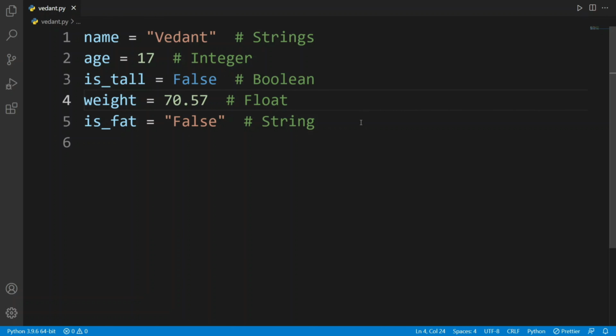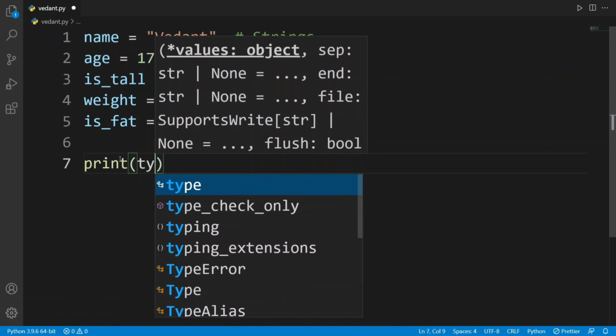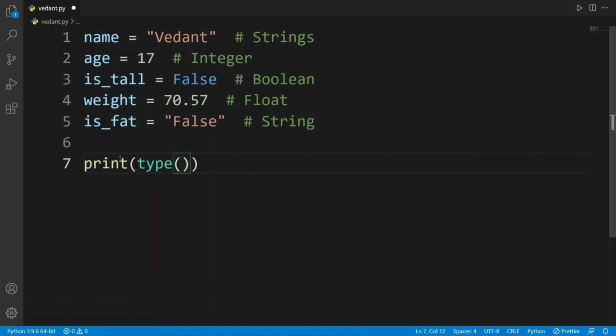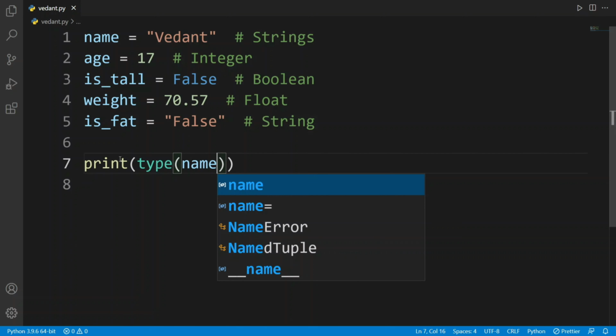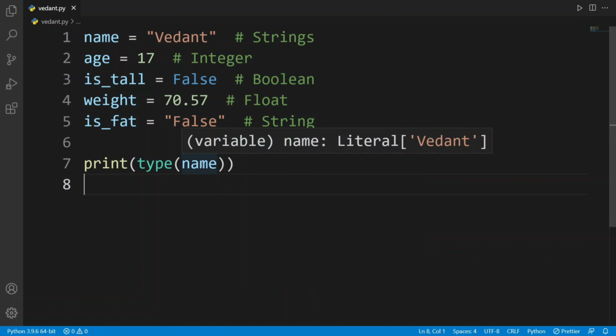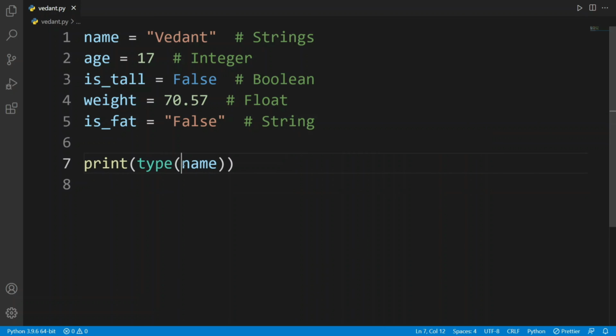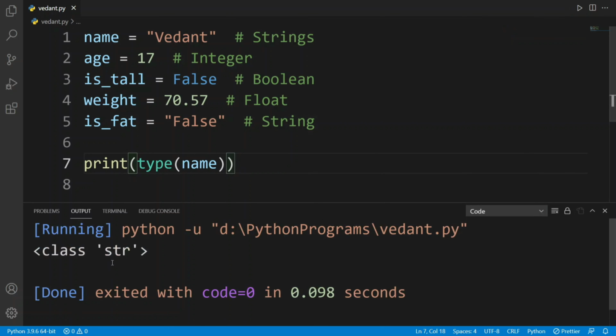With that said, this was my solution. Now if I want to know what data type this is, I can simply use my print function, and in here I can pass my type function, and in this type function I can pass the name of the variable whose data type I want to know. I want to know this name's data type, so I have passed this name here. If I save my program and run it, I can see class str. So str stands for string.